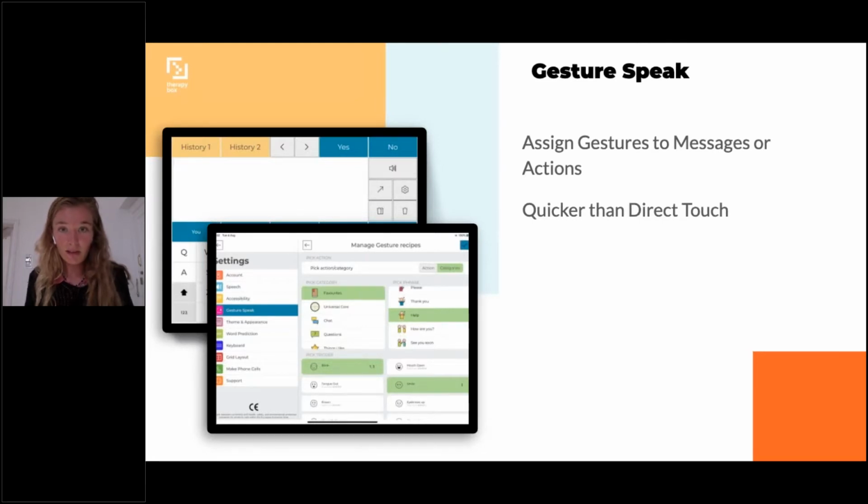And then we have gesture speak, which allows you to assign gestures to messages or actions. So it's even faster than head tracking. Let's say I want the phrase help me please to be triggered by tongue out. So every time that I stick my tongue out, the phrase help me please will be automatically triggered. So this can benefit actually any of our users, because even you and me cannot type using direct touch faster than we blink or stick our tongue out. So that's gesture speak.